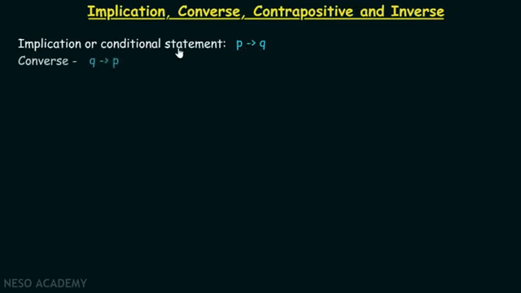On the other hand, converse is just opposite of that. Converse looks like Q implies P. Contrapositive is not Q implies not P, and inverse is not P implies not Q.